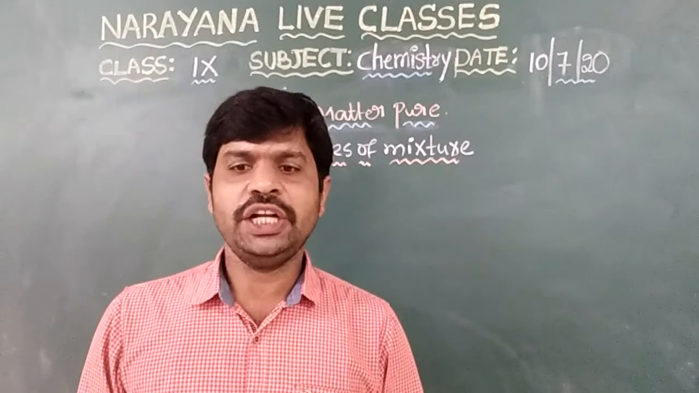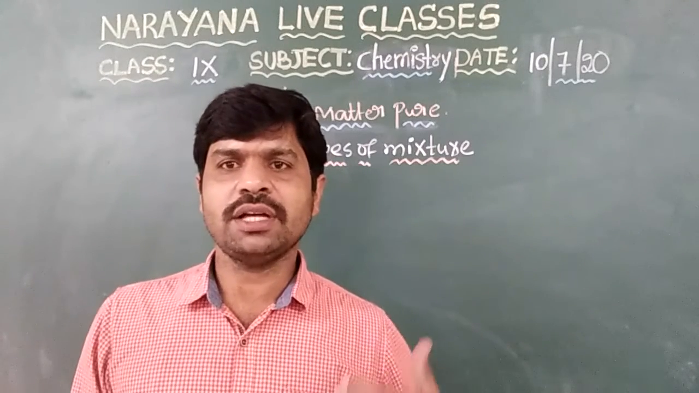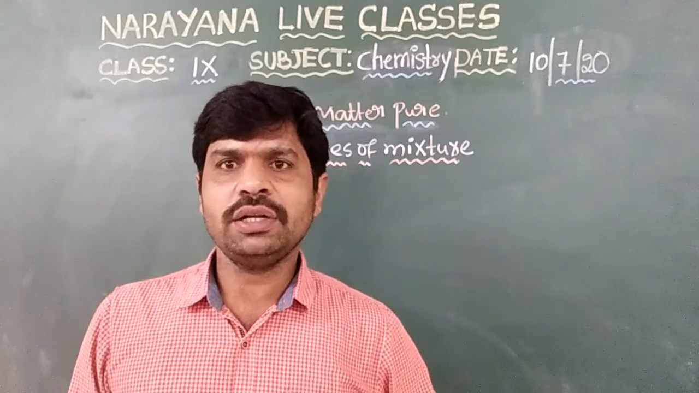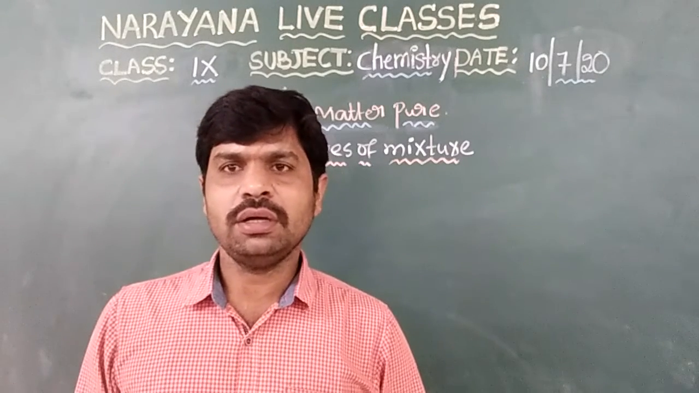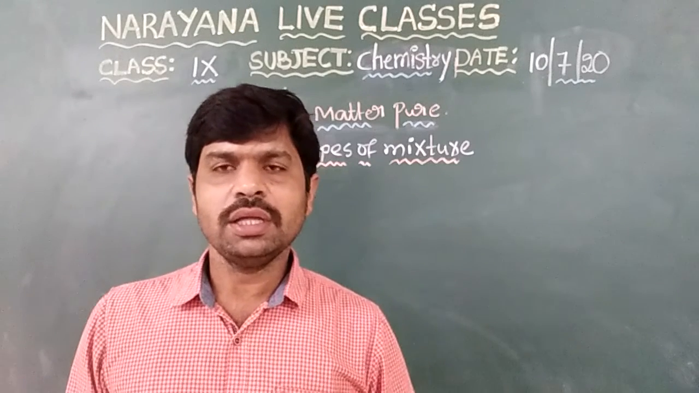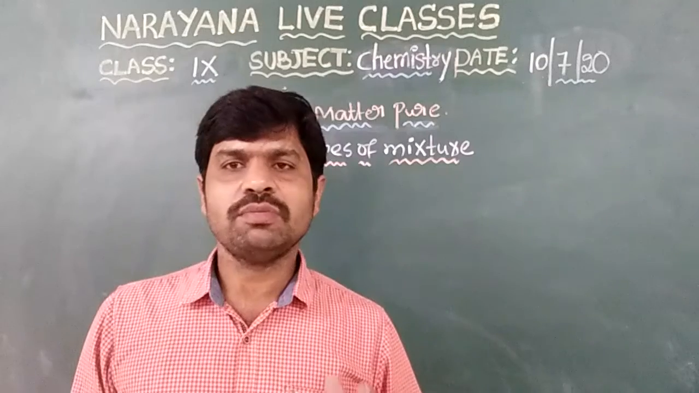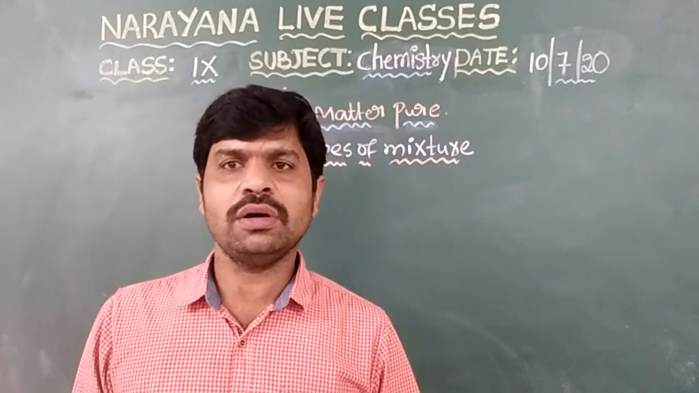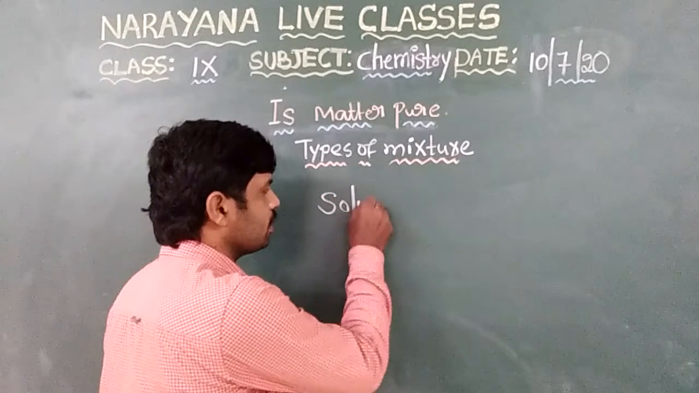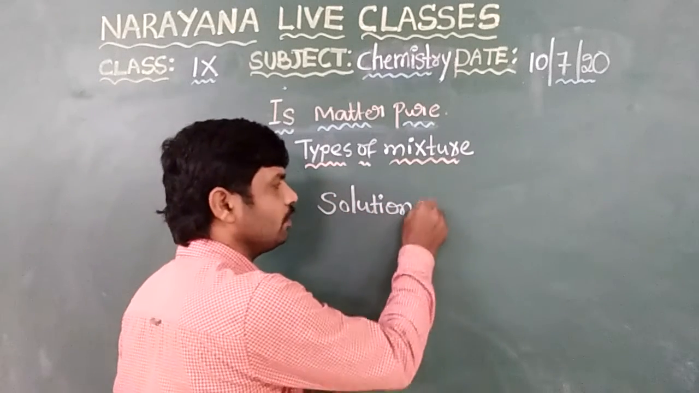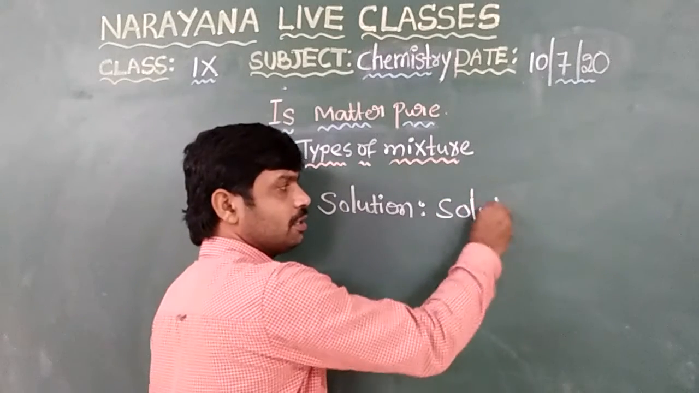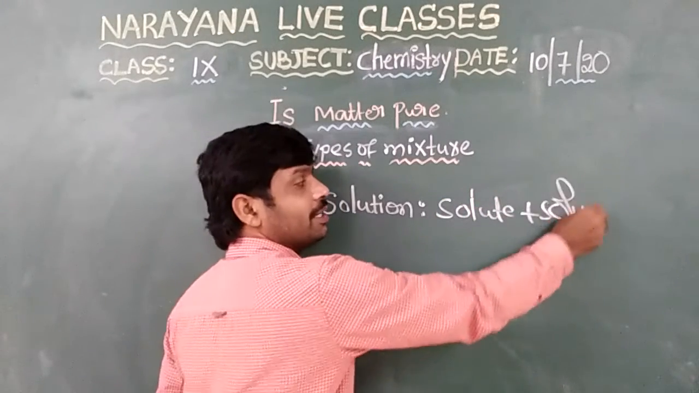Next question, define the following terms. The first term is solute. Solute: the component which has a small quantity in a solution is called solute. You know, the solution consists of how many components? The solution consists of how many components? Solute and solvent. Solute and solvent.